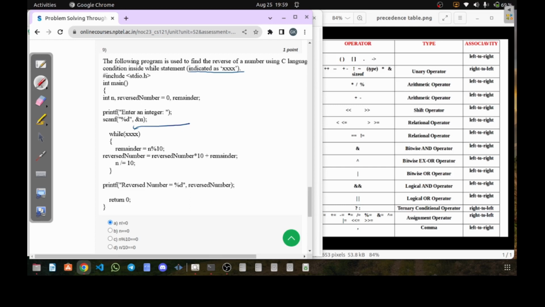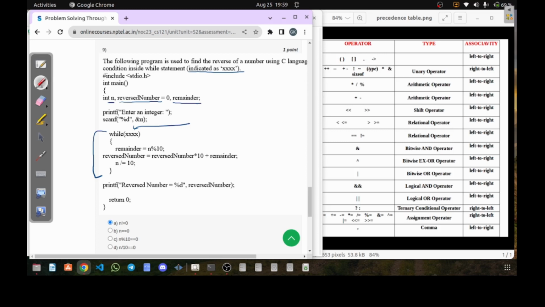If you look carefully in this main function, we have 3 variables. First of all, one is n, second is the reverse number, third is remainder, and I'm sure every one of you has executed this program once, yes or no, to find the reverse of a number. And for that, the logic we are applying is shown here. The logic is while, and this is actually what is asked for.